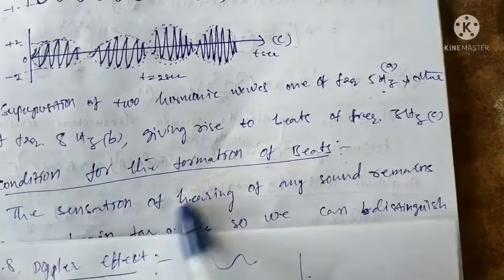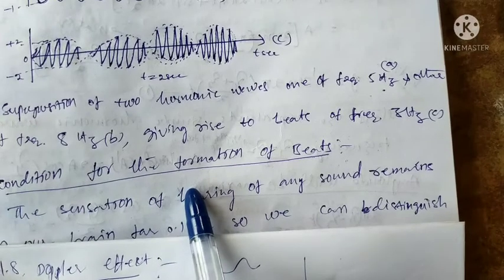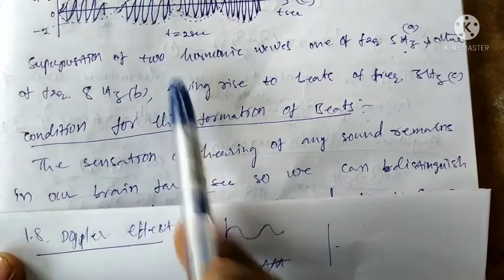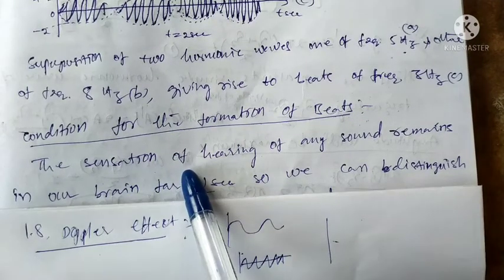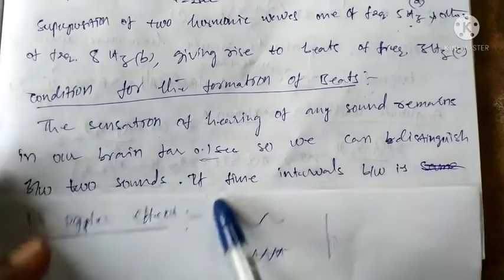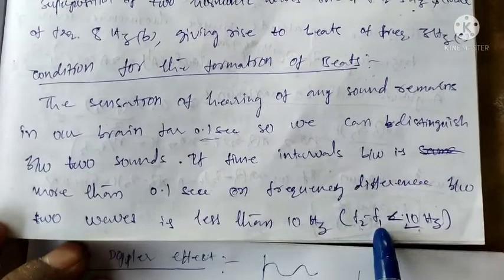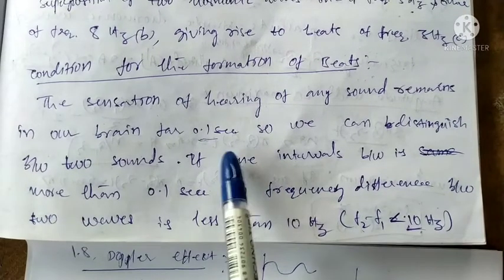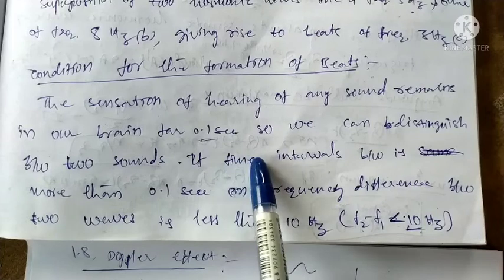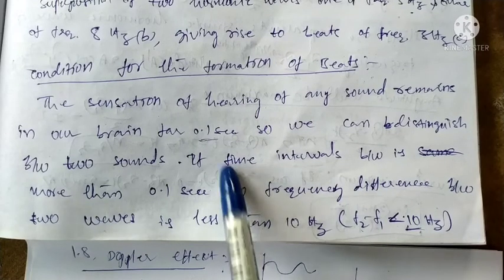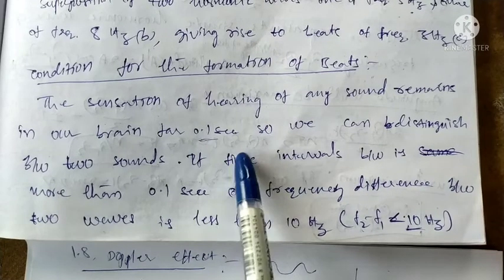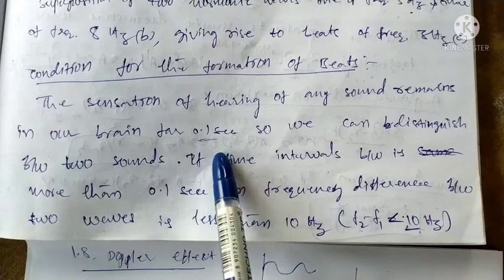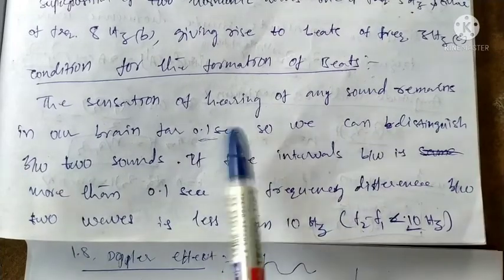Okay, how are beats produced? Suppose two or more waves superimpose and the frequency difference is less than 10 hertz. Then we get the sound or tone, and that sound is audible to a person, to the brain.